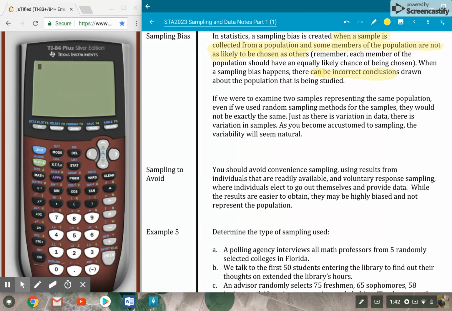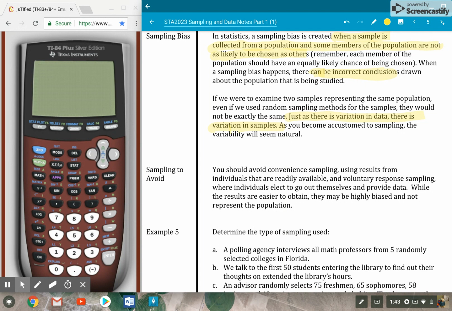And again, keep in mind, there is going to be variation in our samples. We could take a simple random sample of 20 students today, find their average GPA, take a random sample of 20 students tomorrow with the same method, and then another sample of 20 students the third day, the same method, and we're going to get slightly different results. I would expect them to be close together, but those averages will not likely be the exact same result just due to variation in samples. We would also keep that variation in mind with our calculations in the future.